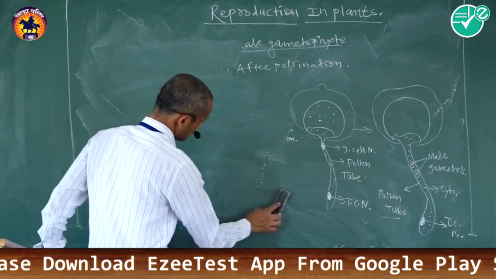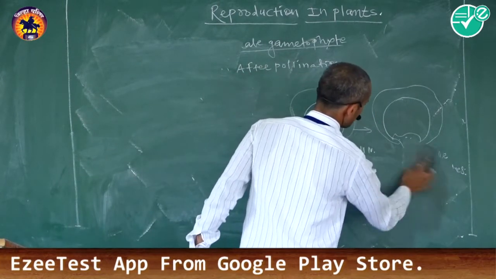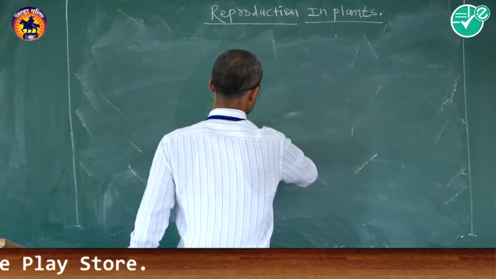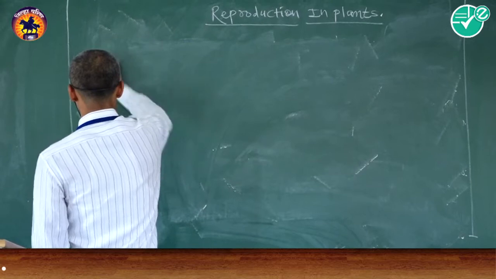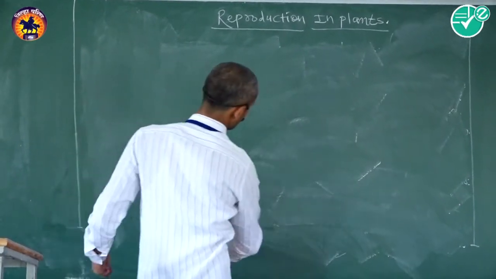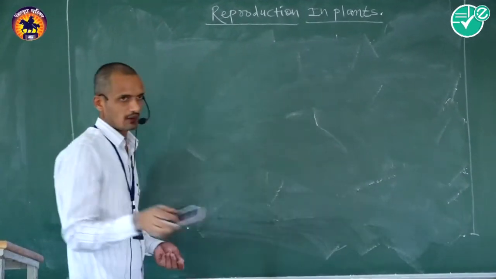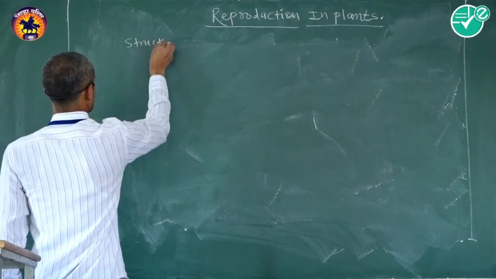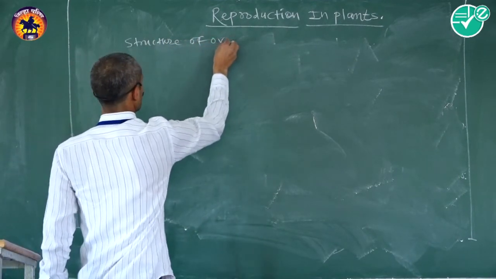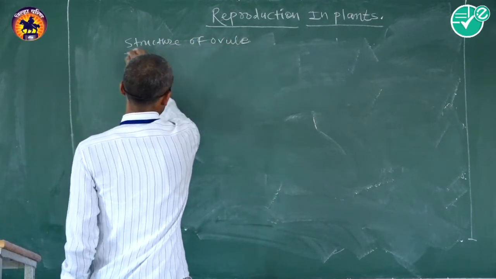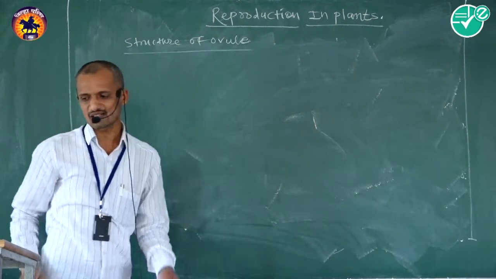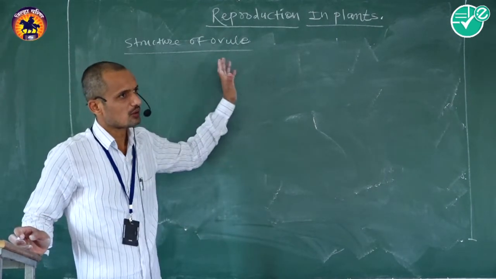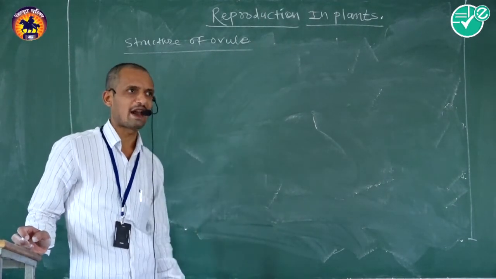Okay, then I will explain the structure of the female gametophyte, that is the structure of the ovule. The ovule means the egg containing body, situated inside the ovary. The ovary is a part of the carpel or gynoecium.